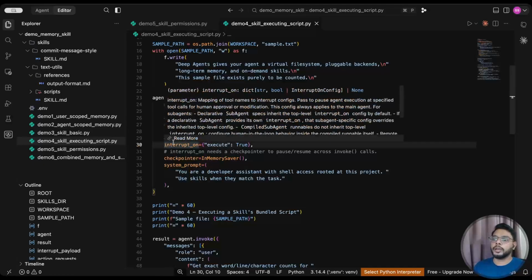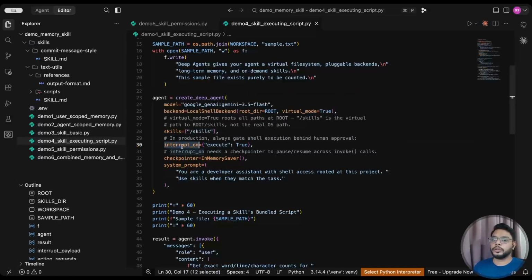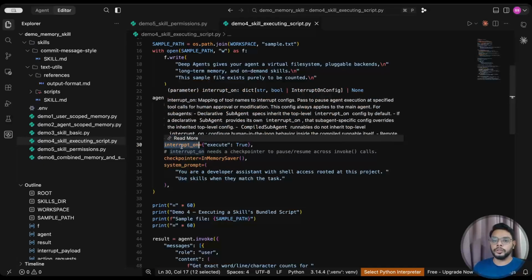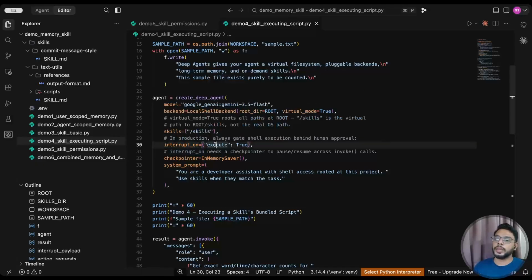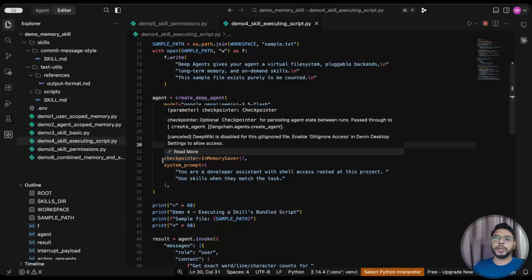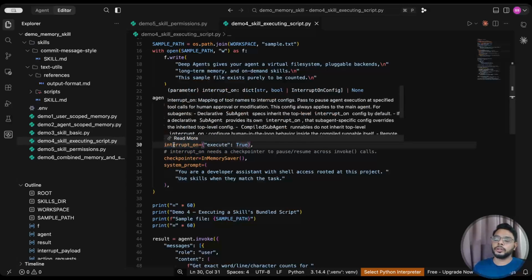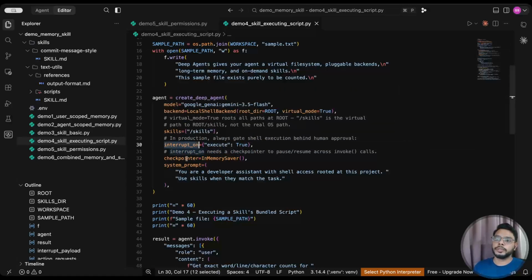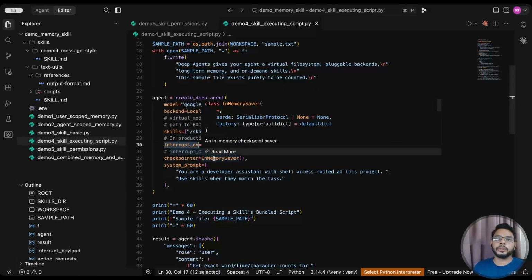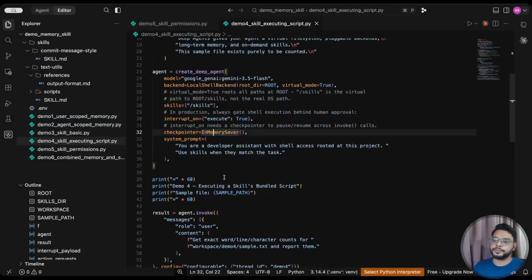And interrupt on, I have configured some interrupt. So you can also configure interrupt where human in the loop is needed. I have configured interrupt, and execute is true. Whenever it is going to execute something, it should interrupt. And whenever you are configuring interrupt, you should always give checkpointers. So here I am not configuring any file-based checkpointers. I am using in-memory saver.